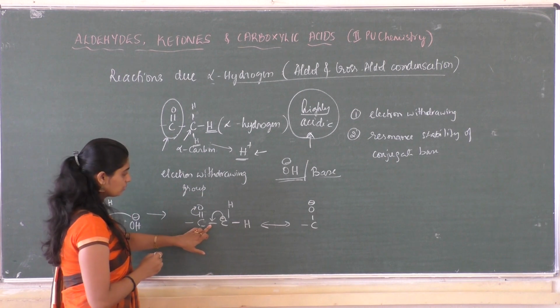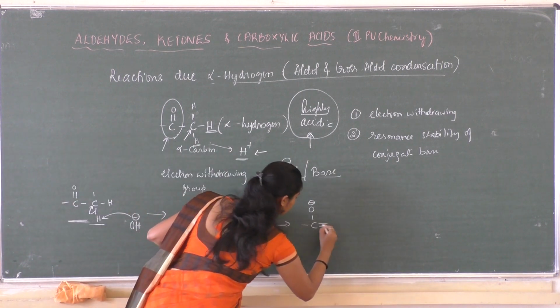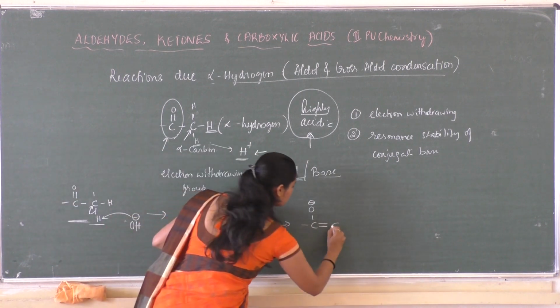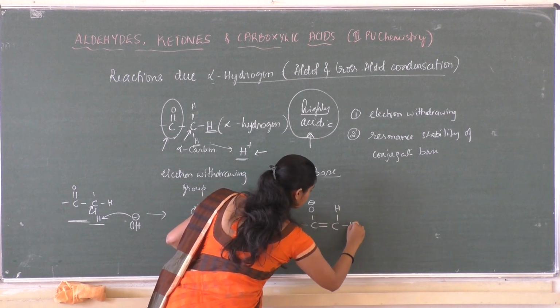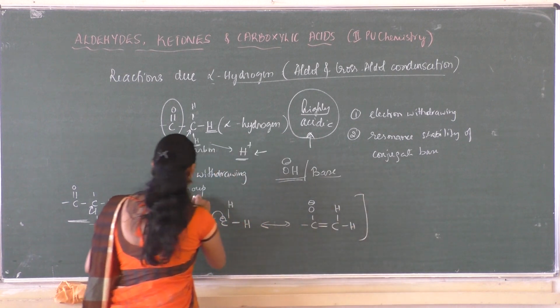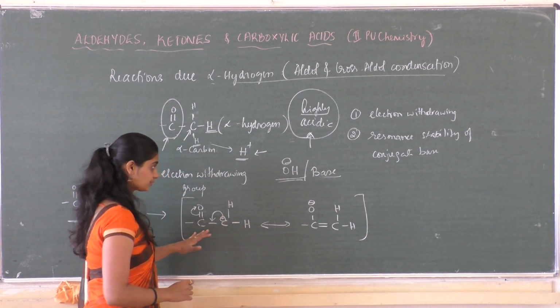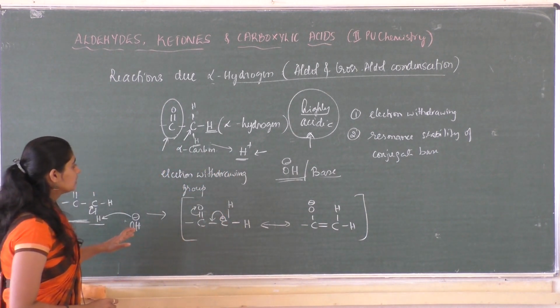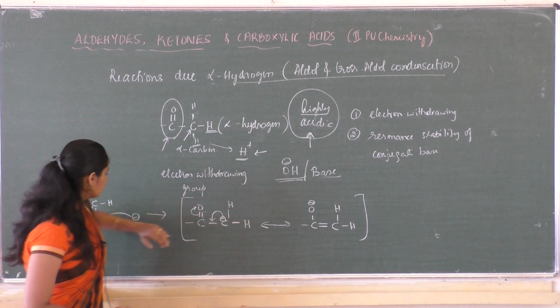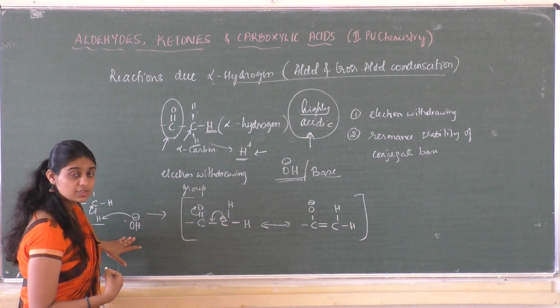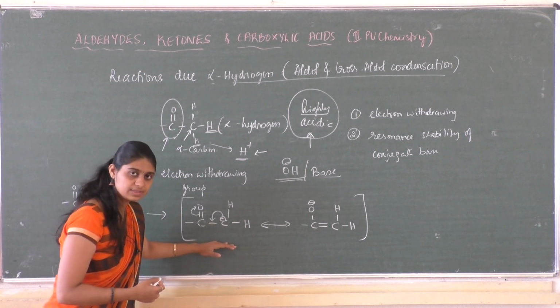The carbon to carbon single bond becomes a carbon to carbon double bond, with carbon carrying two hydrogen atoms. So these are the two resonance structures, and the structure keeps resonating between those two. Due to the attack of a base, a conjugate base is formed which is resonance stabilized.